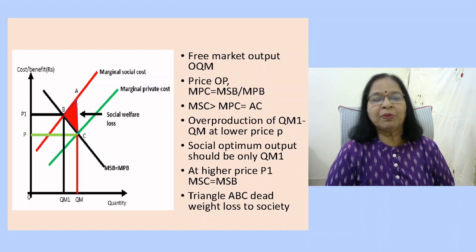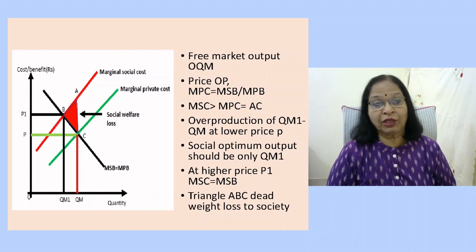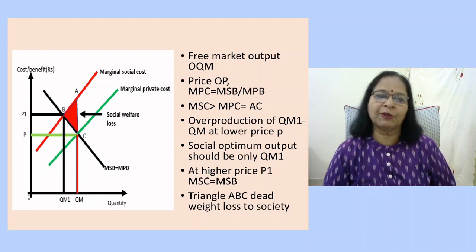This diagram explains negative production externality. On the vertical axis, we show the cost and benefits. On the lower axis, we are showing the quantity of goods produced. We have two upward sloping curves. The green curve, which is the marginal private cost. Marginal private cost is the cost incurred by the firm for the inputs that are used in the production process. The red upward sloping curve is the marginal social cost, which is the cost including the damages that are caused to the environment by the production process.